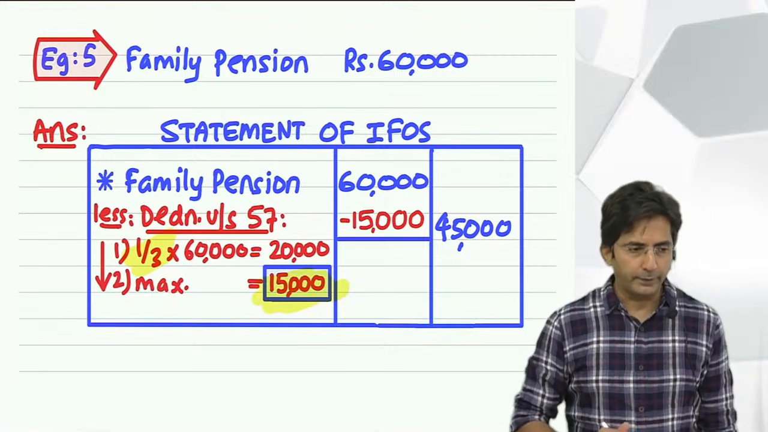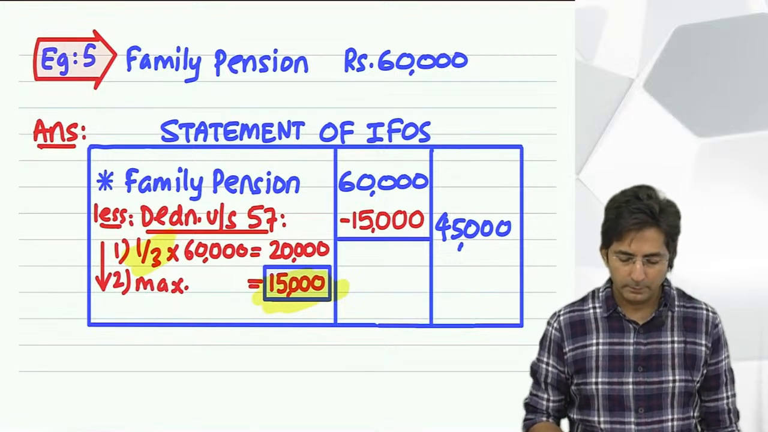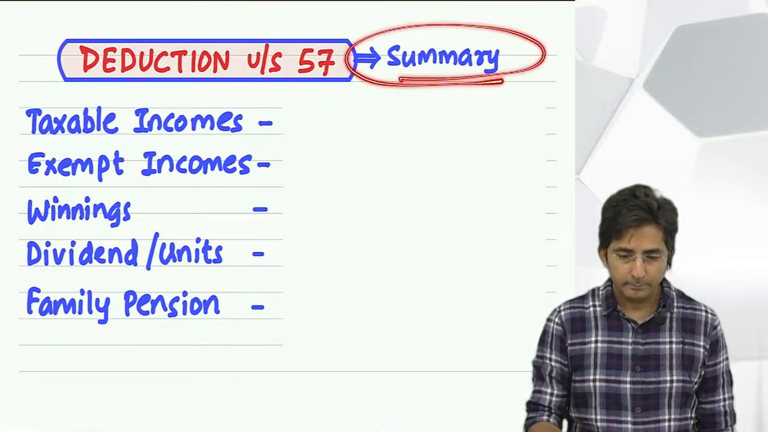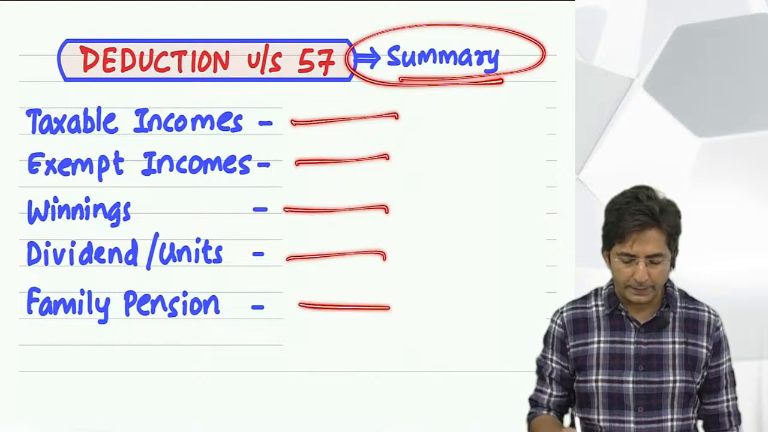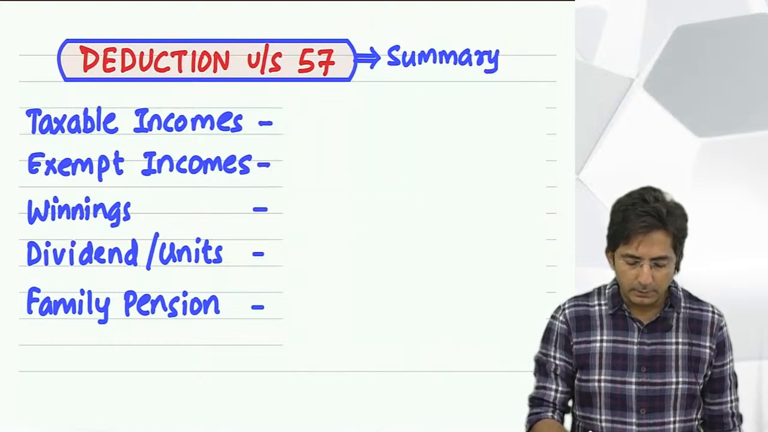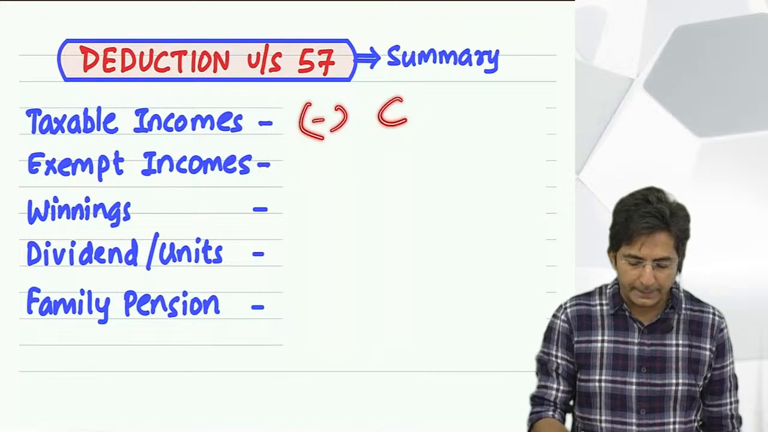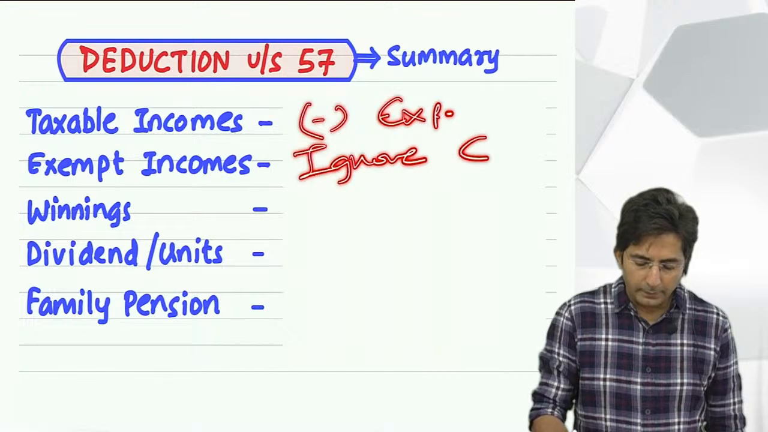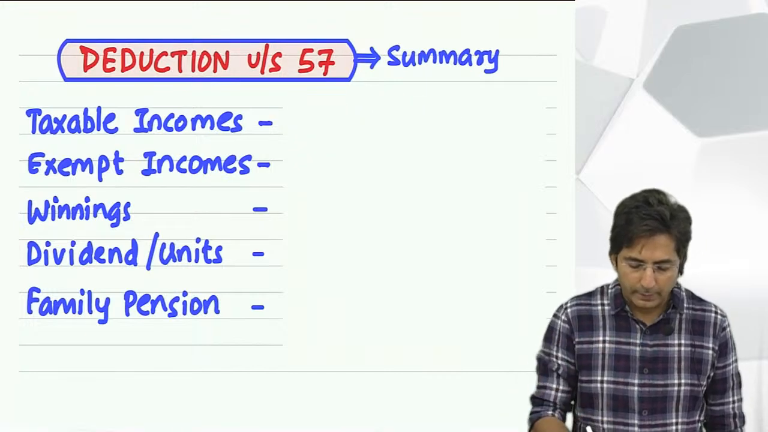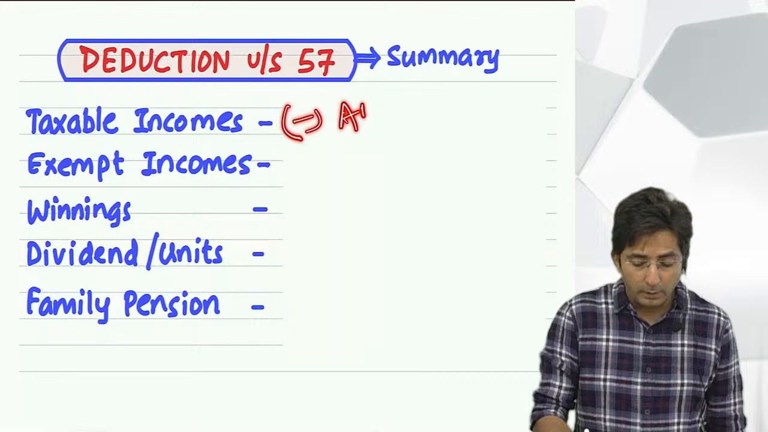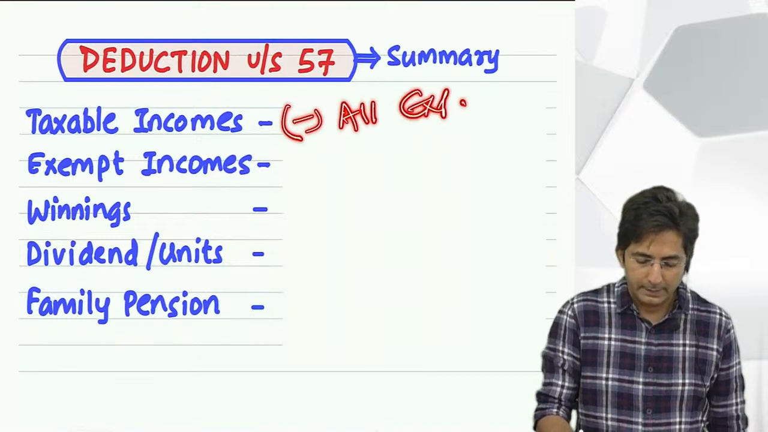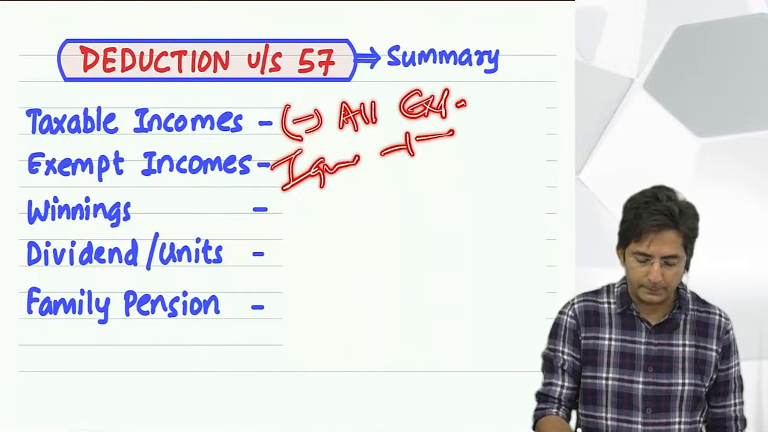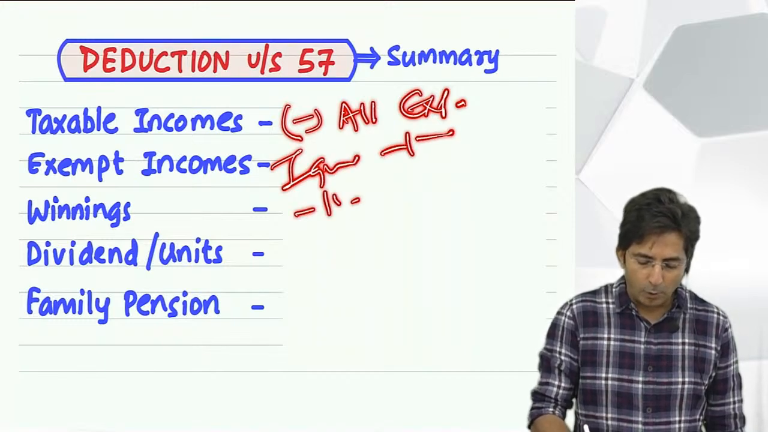So this was the fifth point. So 5 points are over. Can you tell me the summary? Points 1, 2, 3, 4, 5. Taxable income, deduct the expense. Exempt income, ignore the expense. Wait, I'll say it in a proper way. Taxable income, deduct all expense. Exempt income, ignore all expense. Winnings, ignore all expense.